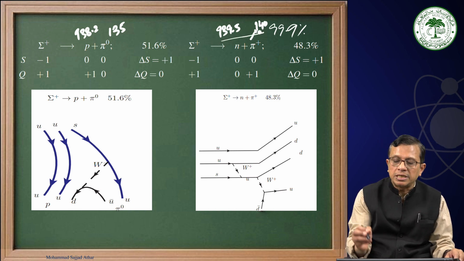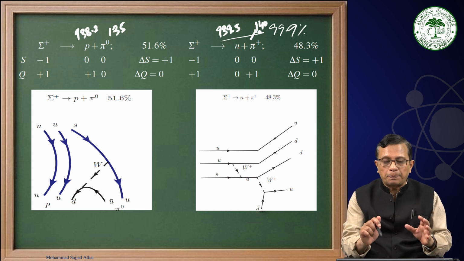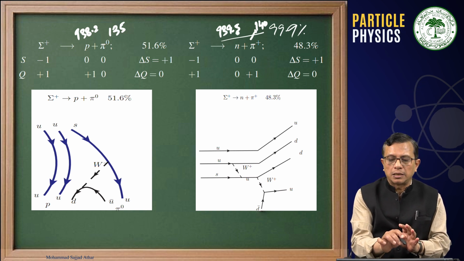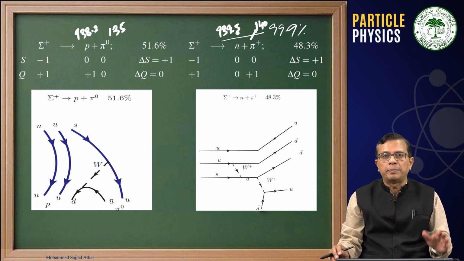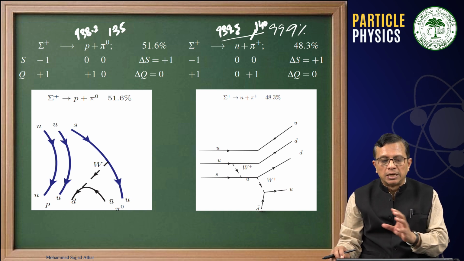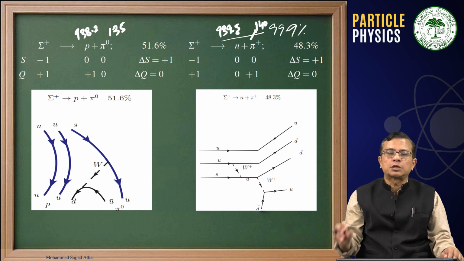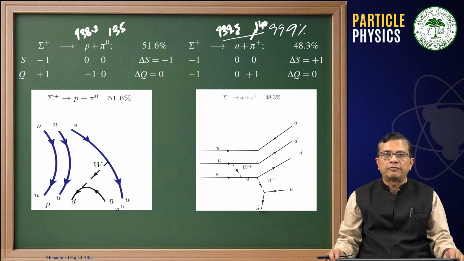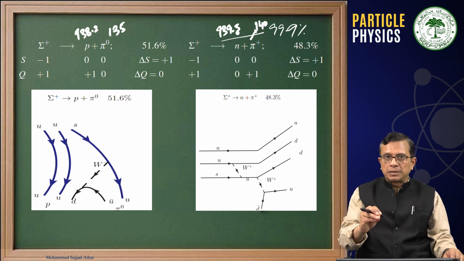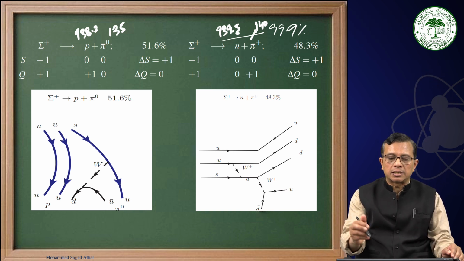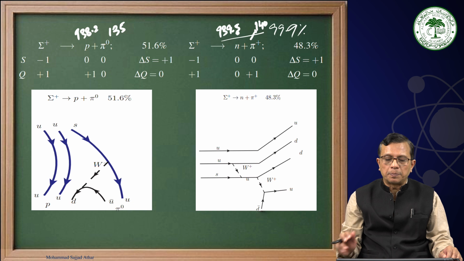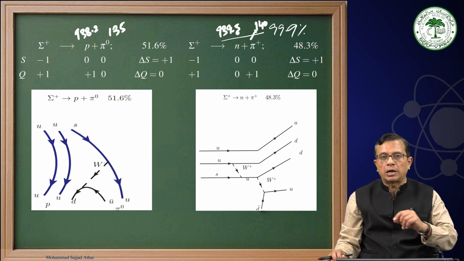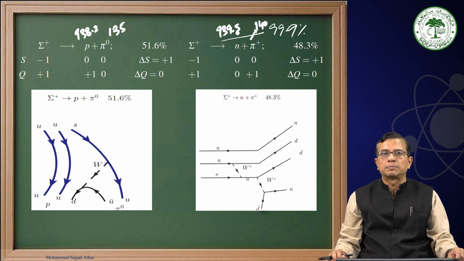Therefore, you see, you have to create massive particles, not much difference, 1.3 from neutron to proton, and then about 5 MeV from pi 0 to pi plus. Therefore, the difference is of about 6.3 or 6.5 MeV, and that means you have less phase space in this case, and therefore the chances in this case, because of that difference of 6.3, this becomes 48.3%, and this dominates, where you are creating particles of less mass.